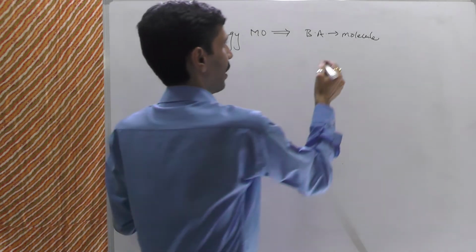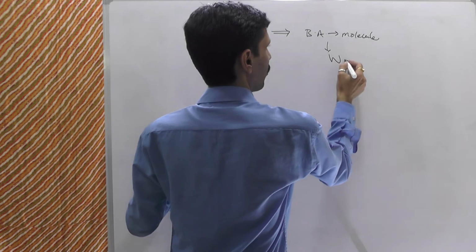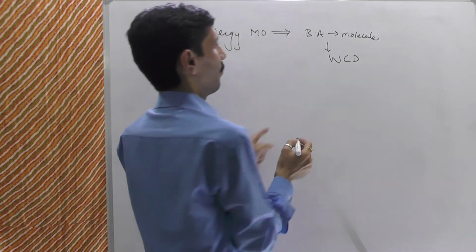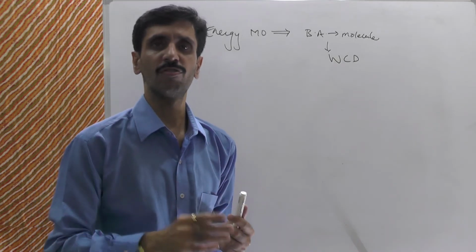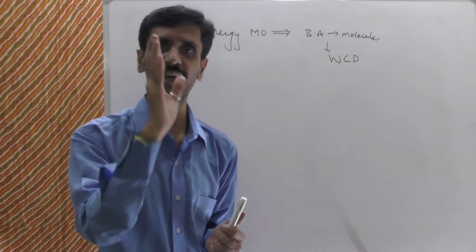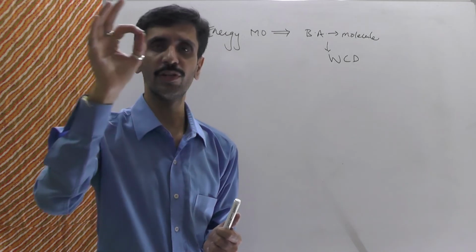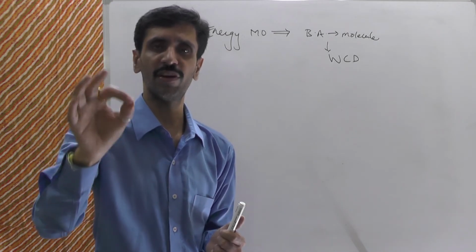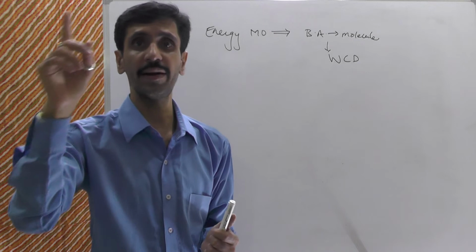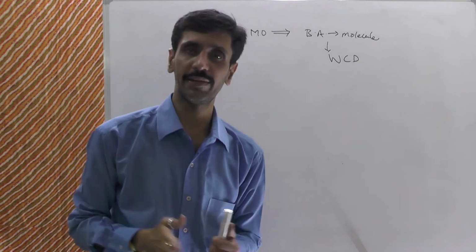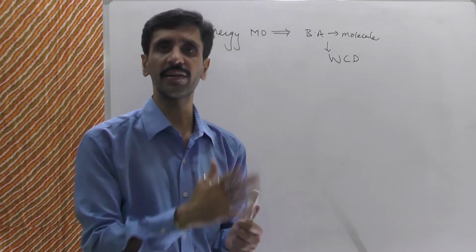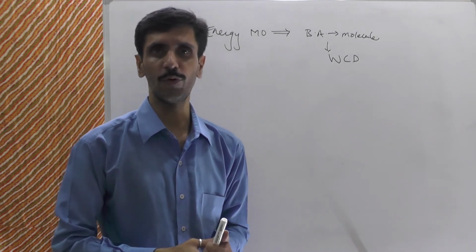And the diagram is known as Walsh correlation diagram, which we just signified as what? WCD. Alright? So Walsh correlation diagram is a correlation diagram which is going to represent the relationship between the bond angle of the molecule with that of the energy of the molecular orbitals. So let us try to consider the Walsh correlation diagram over here.